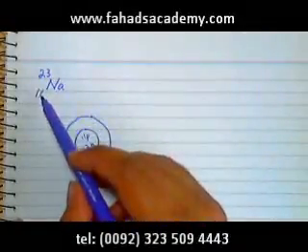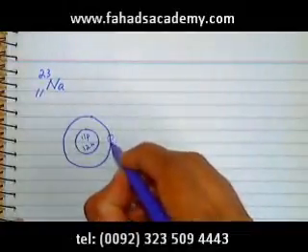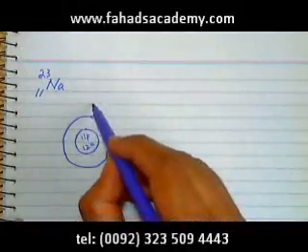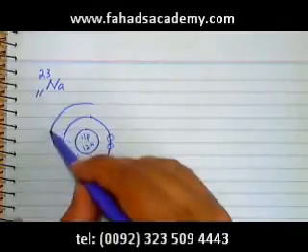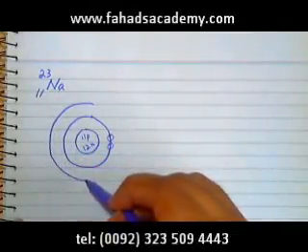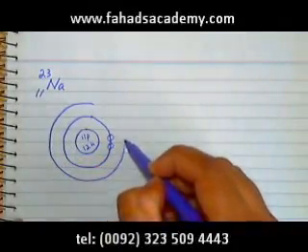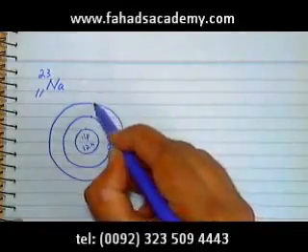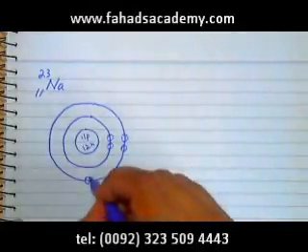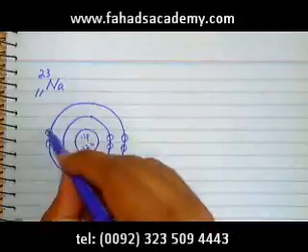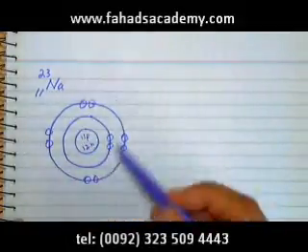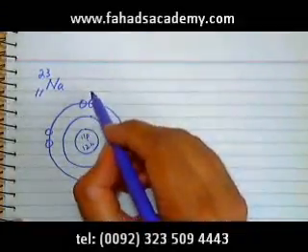The number of electrons would be 11 electrons, so there would be 2 in the inner shell. Then we draw the second shell, which is going to have 8 electrons. These electrons are drawn in pairs, and that's a total of 10 electrons. It has 1 electron left.